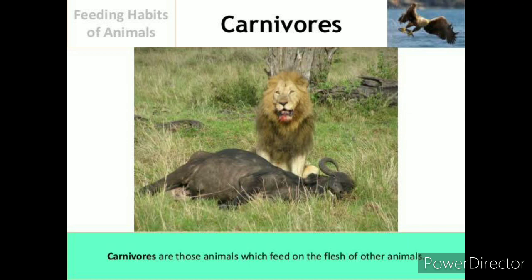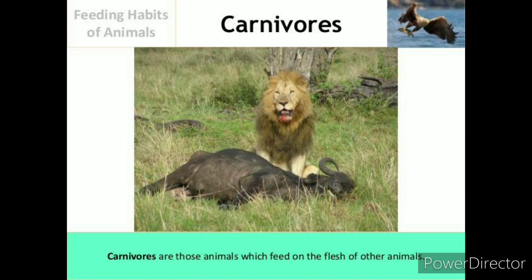Carnivores are those animals which feed on the flesh of other animals. As you can see in the picture, the lion feeds off from the dead animal. And therefore, a lion can be categorized as a carnivore because it eats flesh.